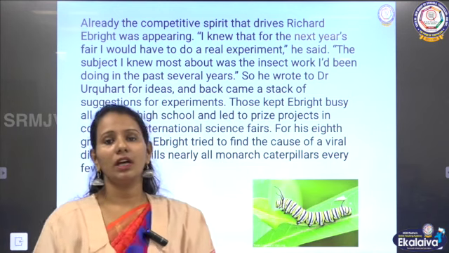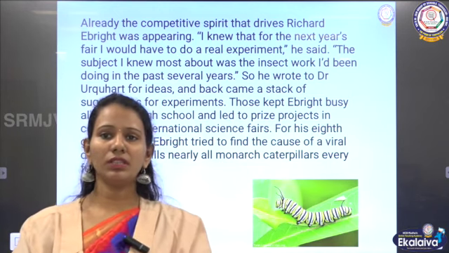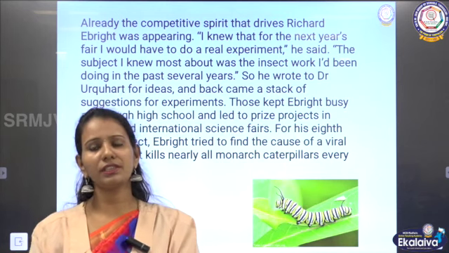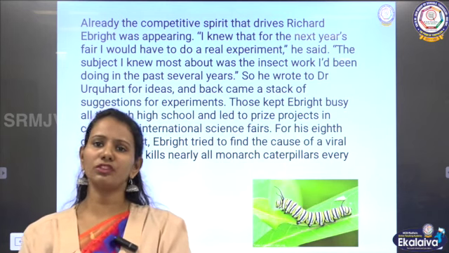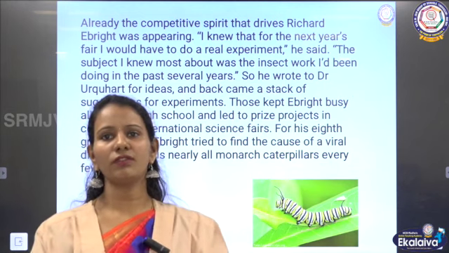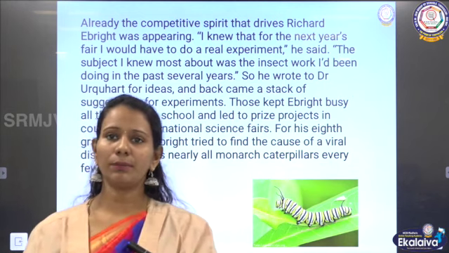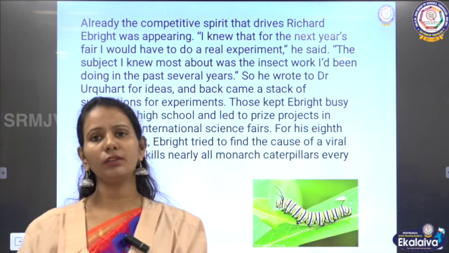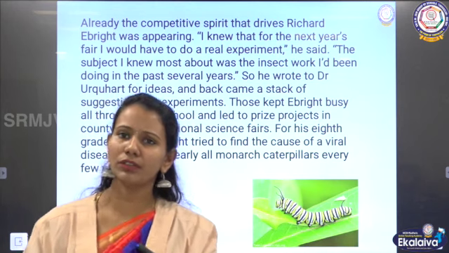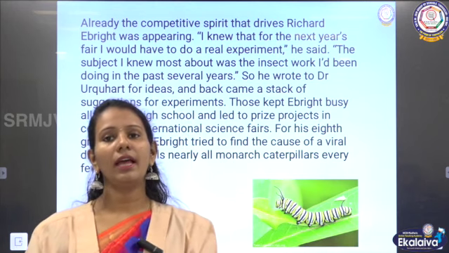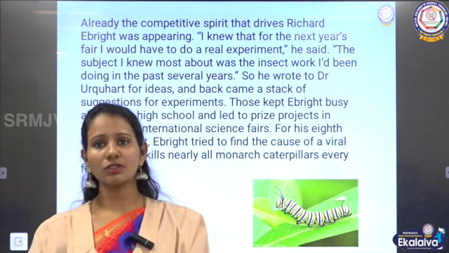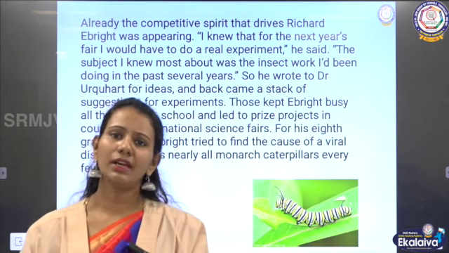So he somehow wanted to win a prize. So what he did, he thought he would start the project with something which he knew very well. He cannot start anything from scratch and win a prize the next year. So he thought it would be better if he chose the butterflies, because he had been dealing with butterflies from his young age. And he now wrote to Dr. Urquhart. Okay, he wanted some suggestions from him. What experiments could he make?